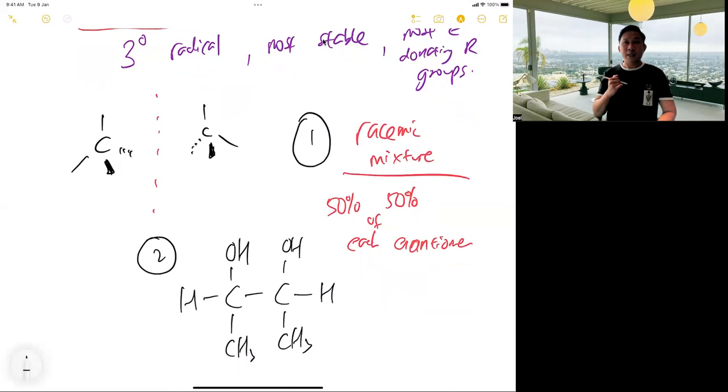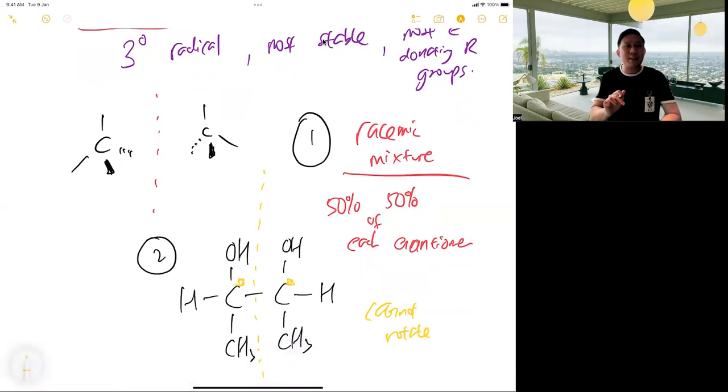How many? Then how many? 2. Wow, this one is even scarier. Like 2, got 2 chiral centers. But there's a plane of symmetry, right? So it cannot rotate, also cannot rotate.